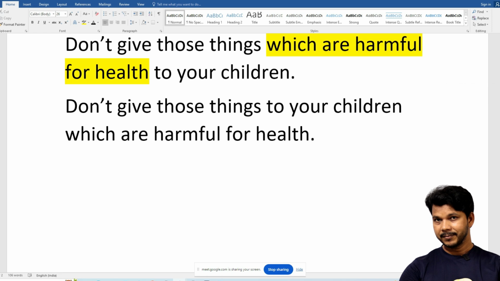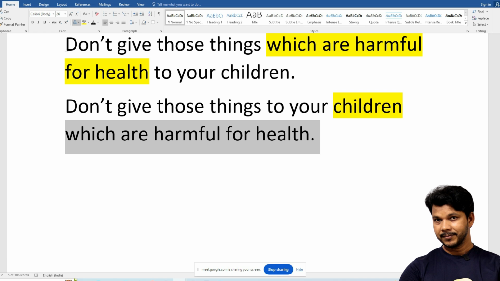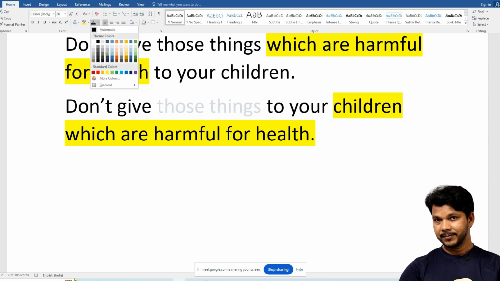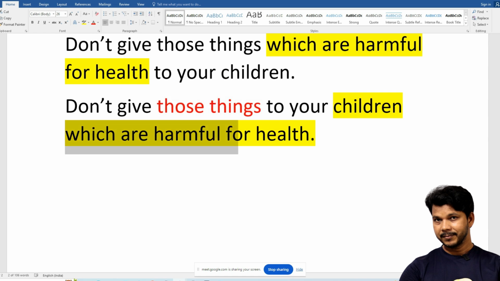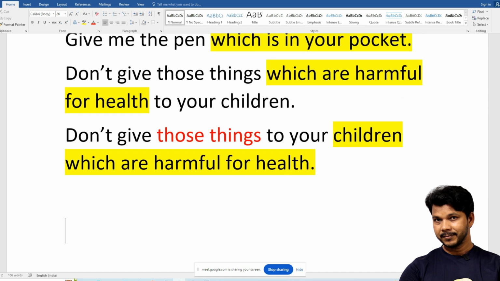Yes, sir. Because this is on the right hand side of children, not things. नाउन के बाद जो ये कंजक्शन है ना, इसी के बारे में. It means the information has been put on the right hand side of the wrong noun. This information is about things. So where shall we keep this? After things. It means the upper sentence is correct, the below sentence is wrong.